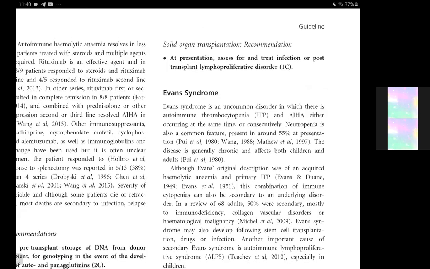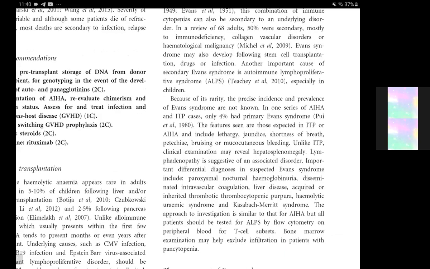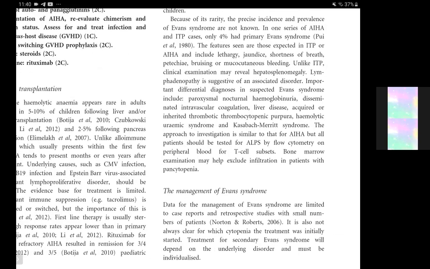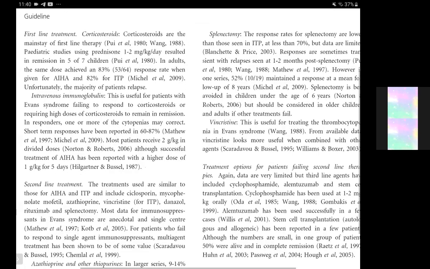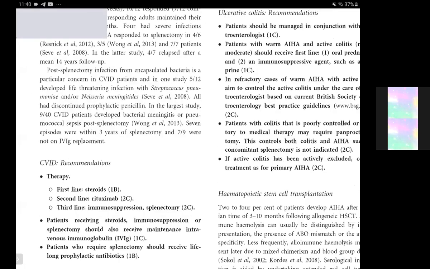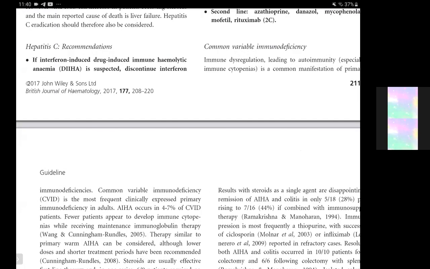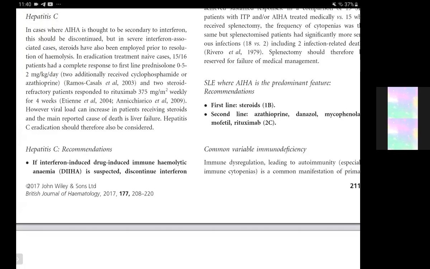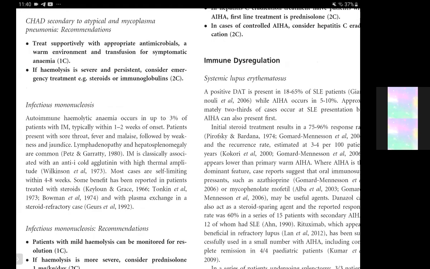Now, we will also go into the management of Evans syndrome, which is also one of the syndromes associated with these autoimmune conditions. We have gone over the SLE component in immune dysregulation. We went over SLE, common variable immunodeficiency, ulcerative colitis, and all these transplants, solid organ and hematopoietic.